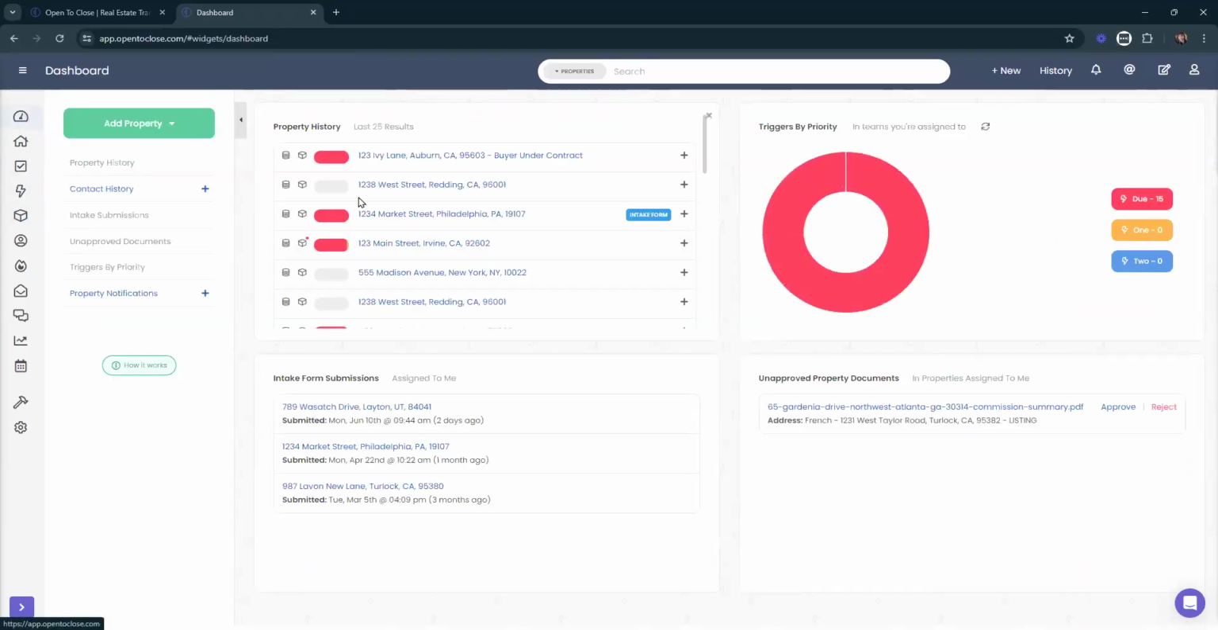Cool. Looks like we've got a question. How do agents access the intake form in their agent portals?